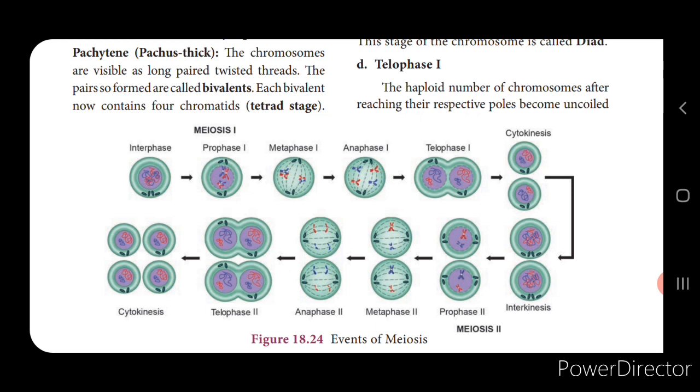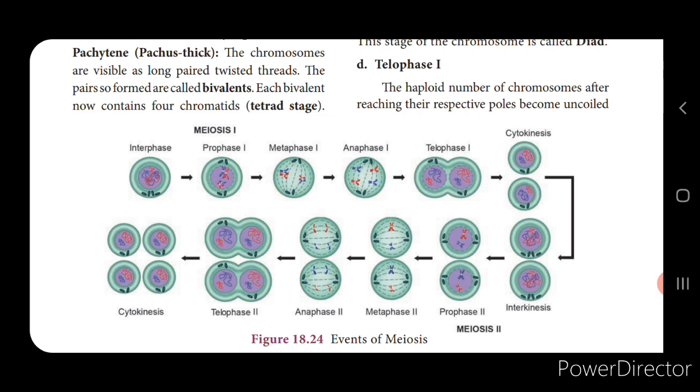The next one is the metaphase. Now here this is metaphase 1, isn't it? Here the chromosomes move towards the equator, and then orient themselves along the equator. The next one is anaphase 1. Now in anaphase 1, what happens? Each homologous chromosome moves towards the opposite poles of the cell.